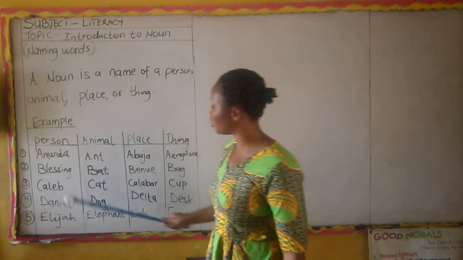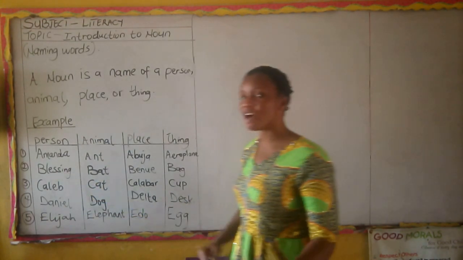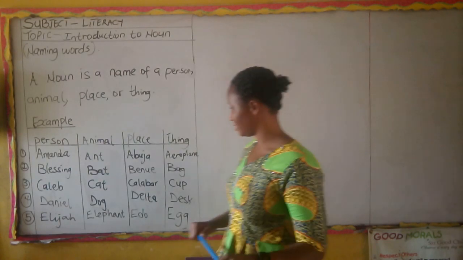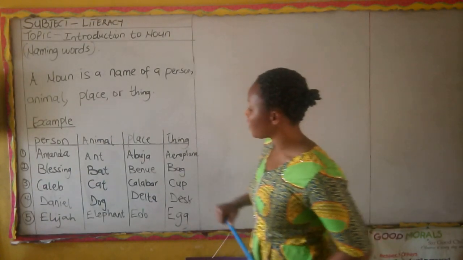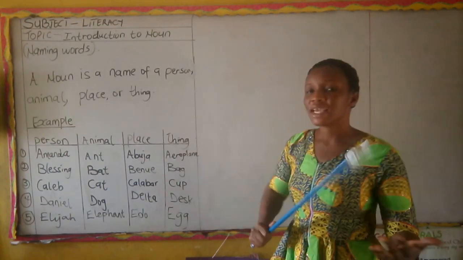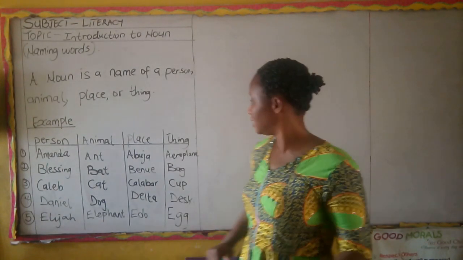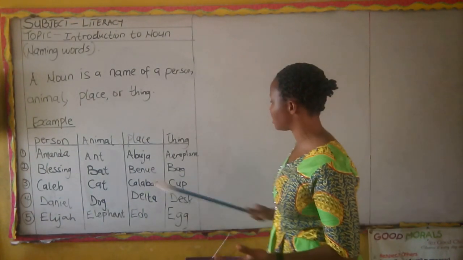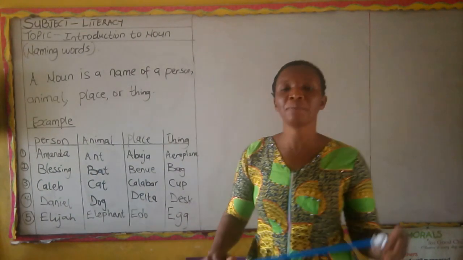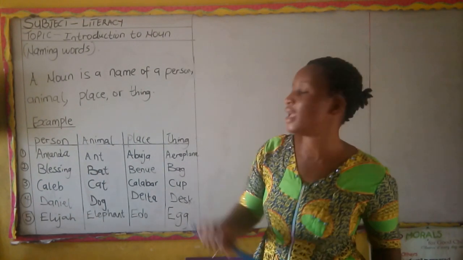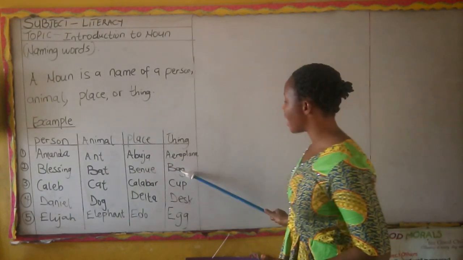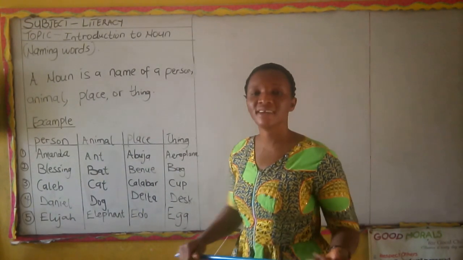The number two is Blessing. Example of a person. Blessing is a person. Now example of animal, we have bats. Bats is an animal. Then example of a place is Benin. Benin is a place. Then example of things: bag. Bag is a thing.